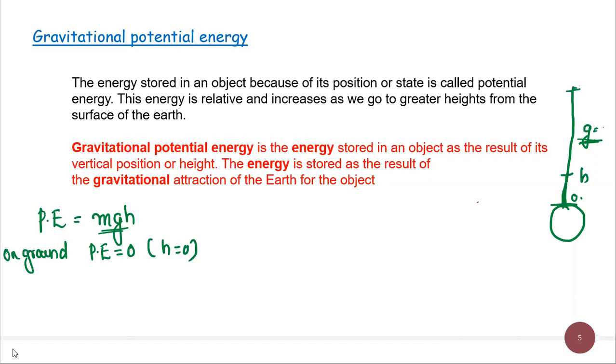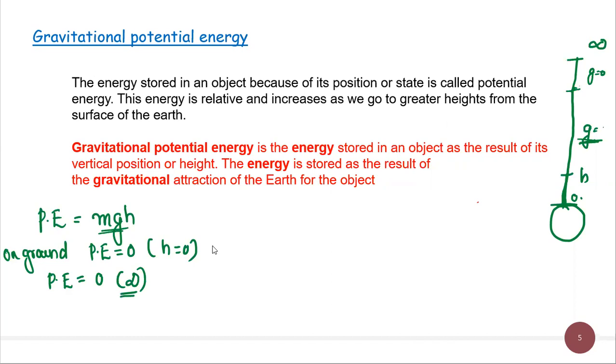Now for large values, at infinity, g will become 0. So potential energy will be 0 at infinity. At infinity, potential energy will be 0 because Earth's gravitational force does not exist there. So it will be 0. Okay, keep this in mind. Very important. Potential energy will be 0 at infinity.